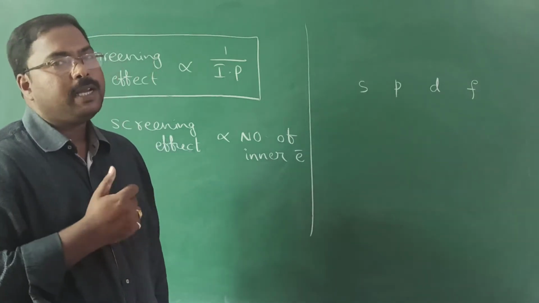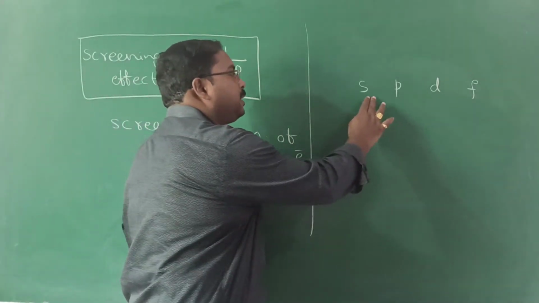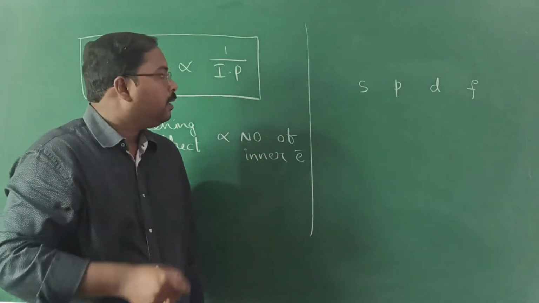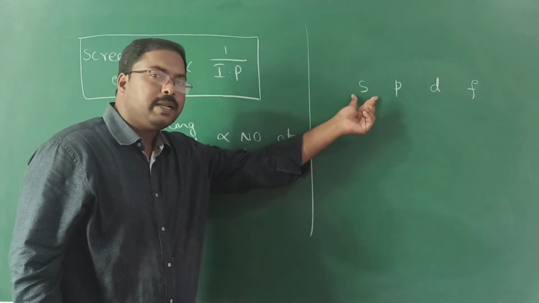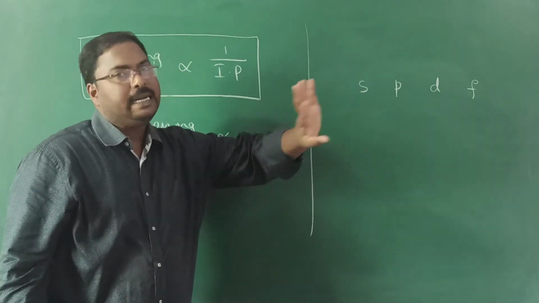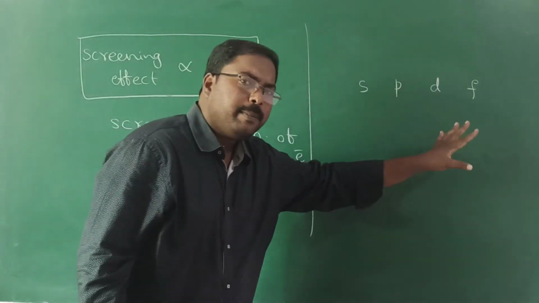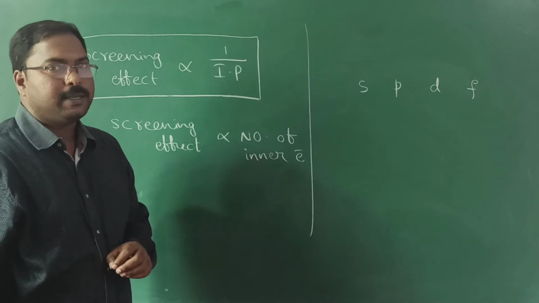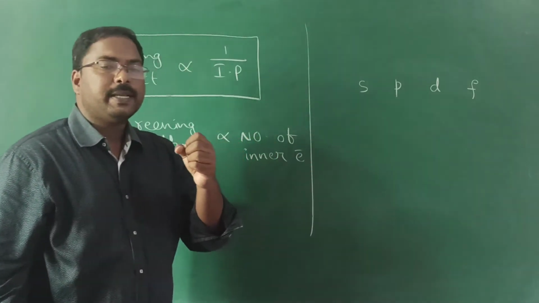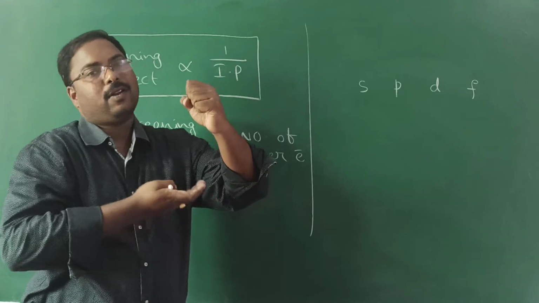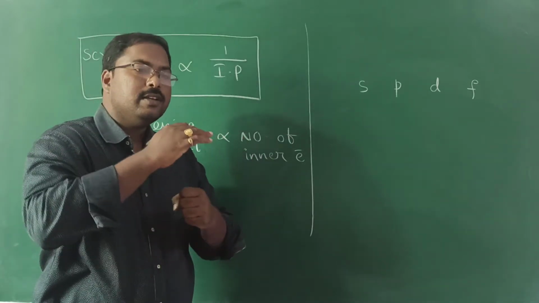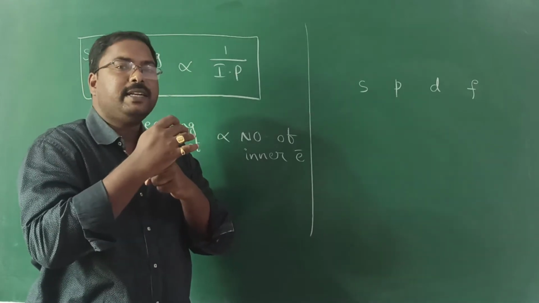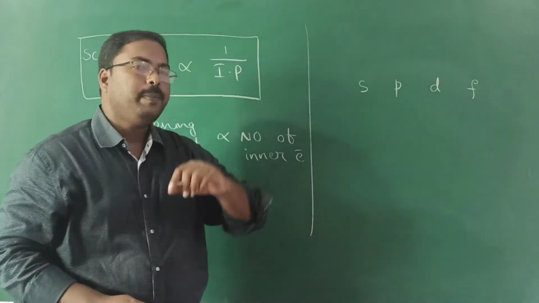On what basis can we say? In what way are these subshells different? We know they are different due to their shape, right? Because the shape of the s orbital is spherical, p is a dumbbell, d is a double dumbbell. These shapes we already discussed in the atomic structure lesson. You have clarity about the shapes. Spherical means it will be present completely around the nucleus. So when it is present completely around the nucleus, its shielding effect is more when compared to p orbital.